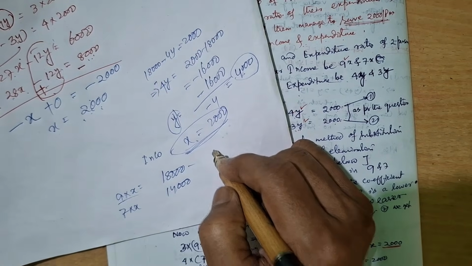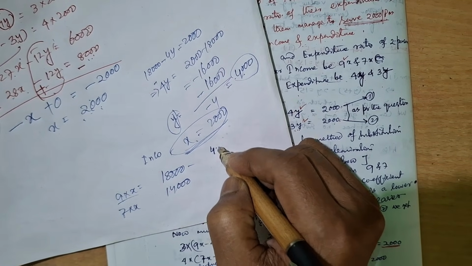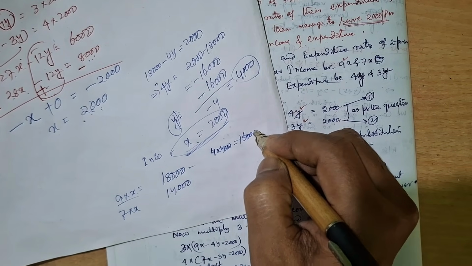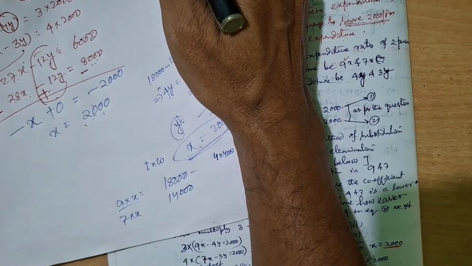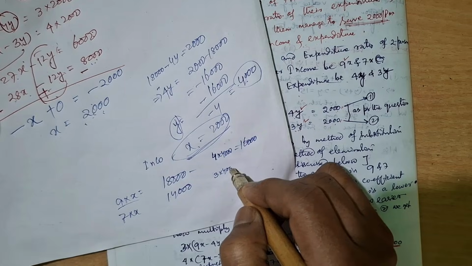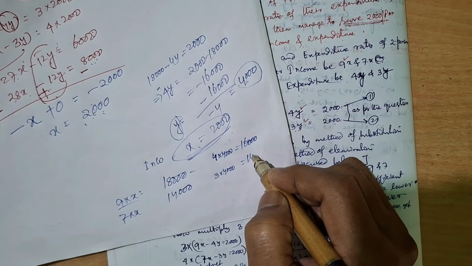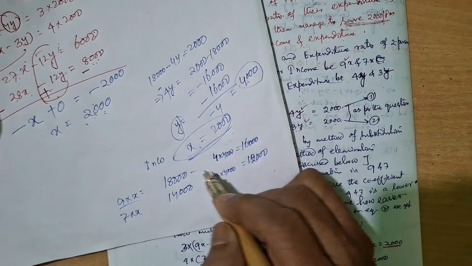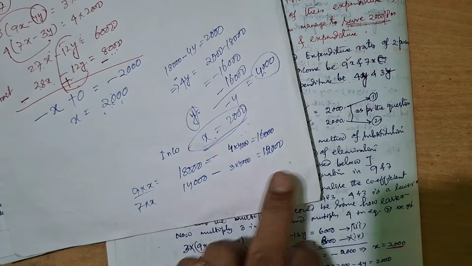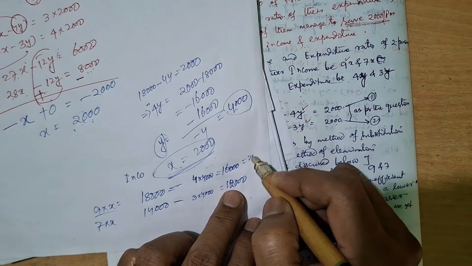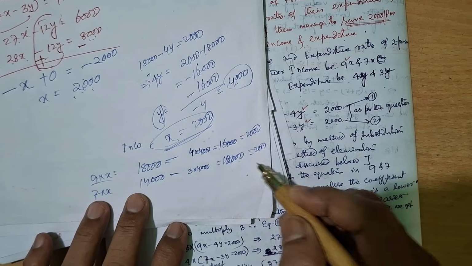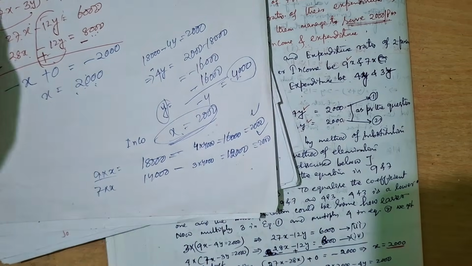4 into 4,000, 16,000. 3 into 4,000, 12,000. Then what is their savings? 18,000 minus 16,000, 2,000. 14,000 minus 12,000, 2,000. Okay. According to the question, it is okay.